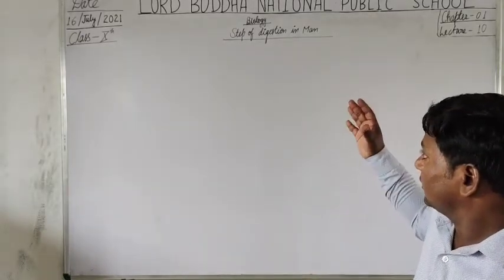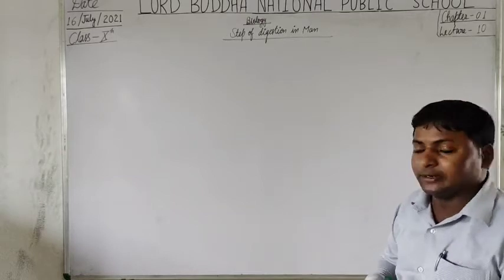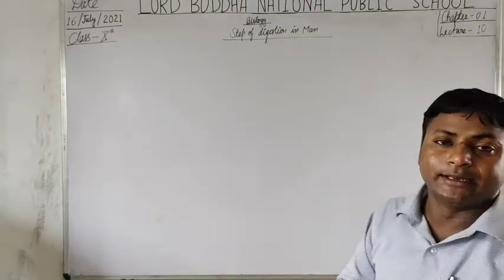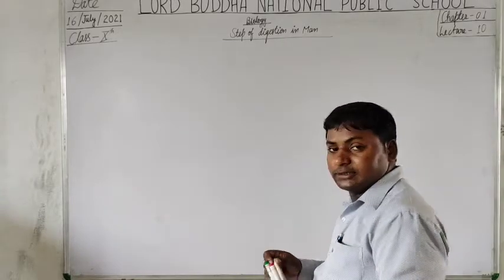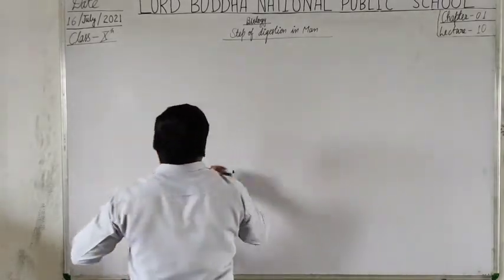So the digestion in man can be divided into the following 5 steps. What are these? Just look here.